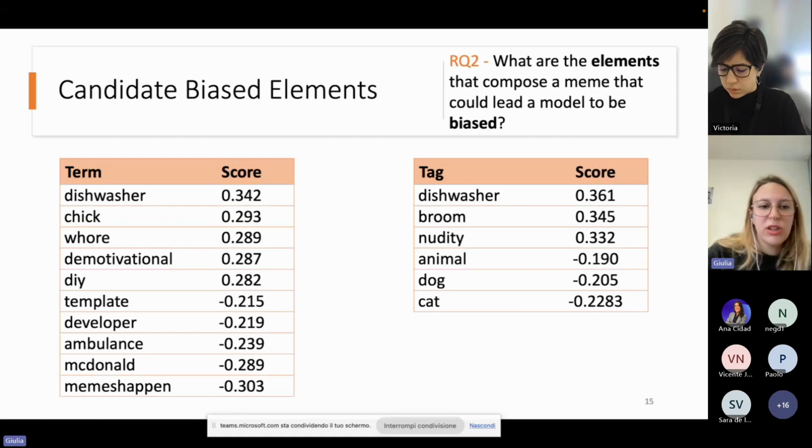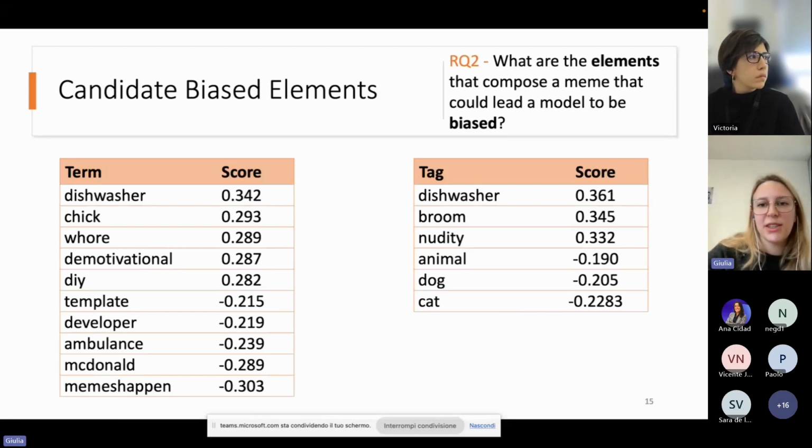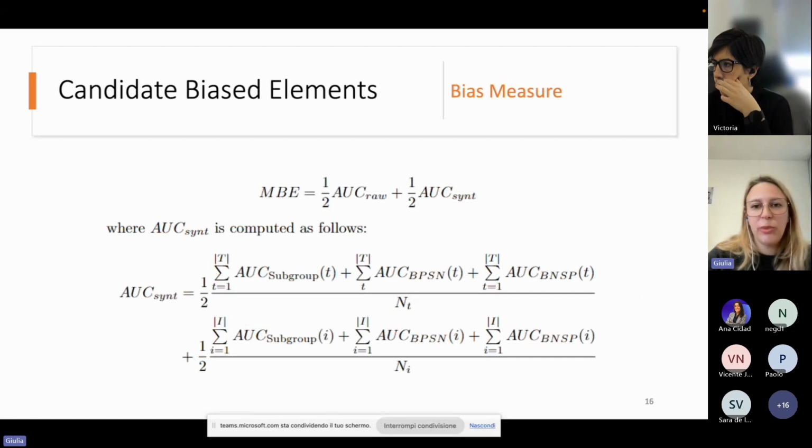But we also have some domain sources like motivational, identifying that some sources are more prone to share misogynistic content. We selected those as elements that could lead the model to be biased, and we are using them in the definition of a metric that is able to measure bias.